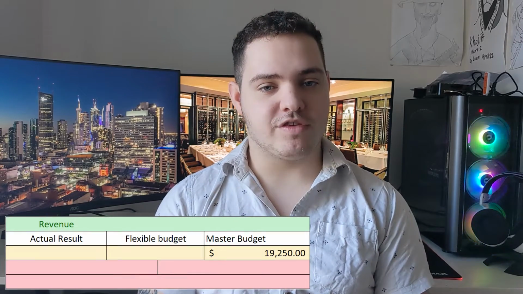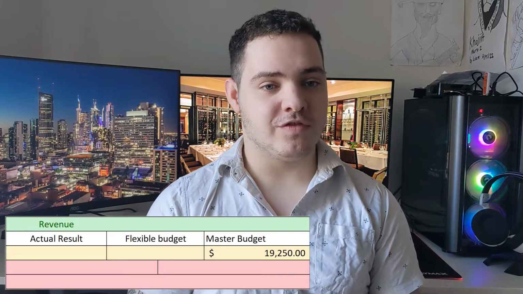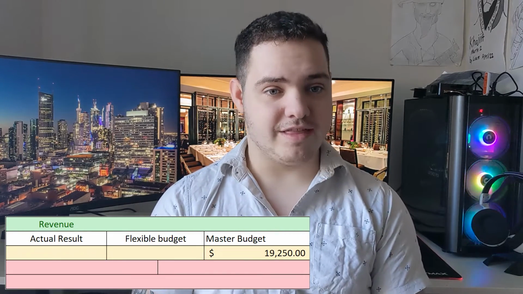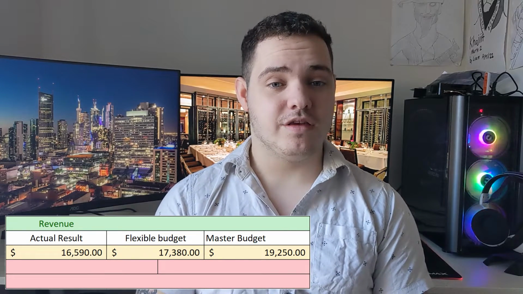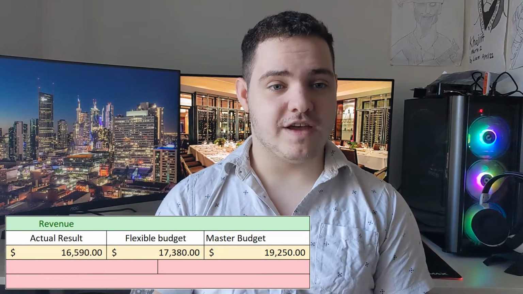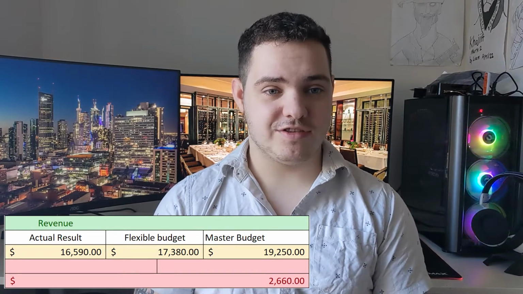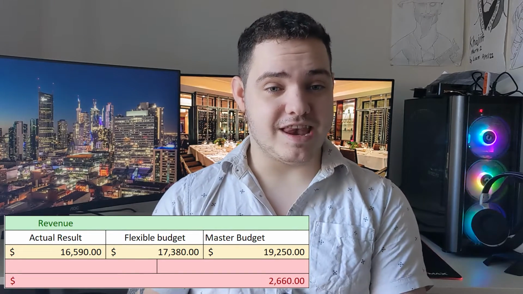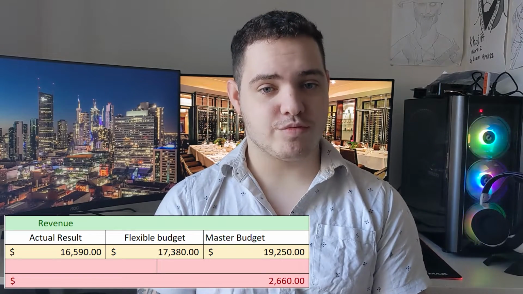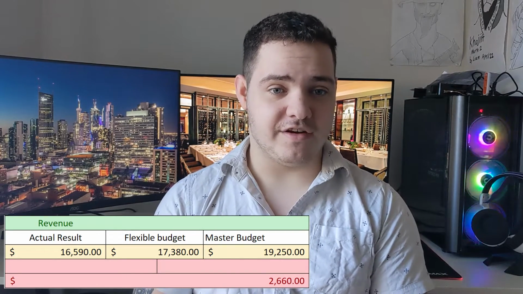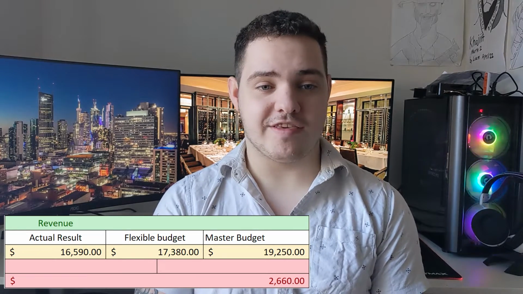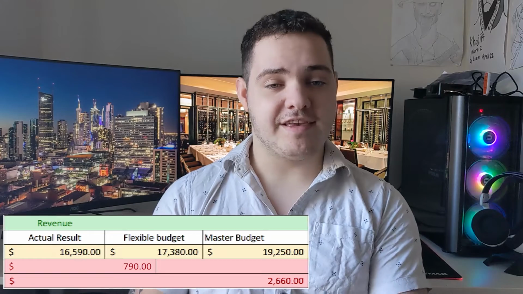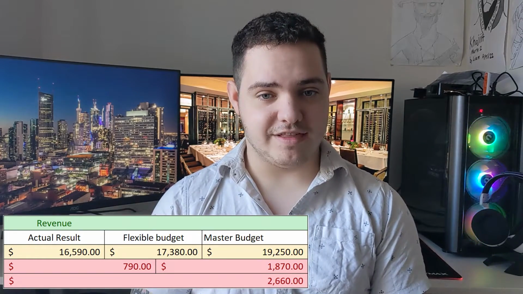So, our master budget estimate for revenue started out at $19,250 for this event. Unfortunately, in reality, our revenue was only $16,590, giving us a total master budget variance of an unfavourable $2,660. This variance has impacted negatively on profit, as the contribution from which profit can be made has decreased in this area. To learn in which area the event did not perform well enough, we need to go to the second level of analysis and perform a selling price and sales volume variance analysis.